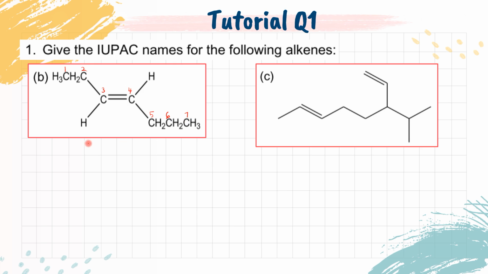Alright, so apa nama dia? Trans. Kena italickan, sengitkan sikit tulisan. Okay, dash. Okay, position of the double bond 3. Okay, 7 carbon is what we call heptene. So simple. Okay, kalau dia tak bagi, dia buat bentuk biasa je. Tak adalah nama trans ni. Kita bagi nama dia 3 heptene sahaja.